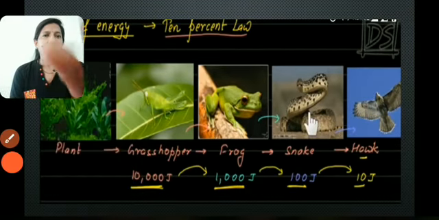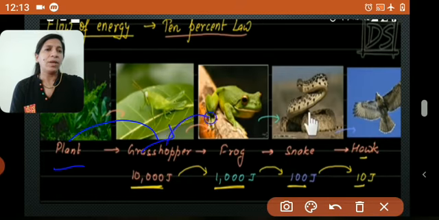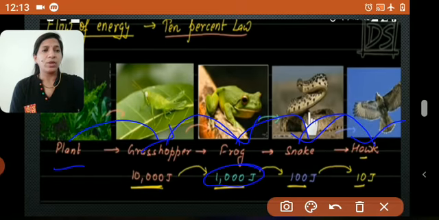Very simple. See here, from the plant, energy flows to the grasshopper, from the grasshopper to the frog, from the frog to the snake, from the snake to the hawk. From the grasshopper, how much energy is there? 10,000 joules of energy. The grasshopper has 10,000 joules from the plants. But from the grasshopper, how much energy can be stored in the frog? 1,000.